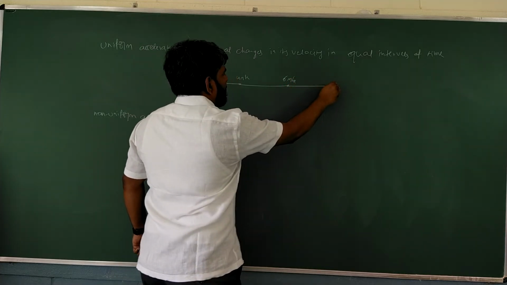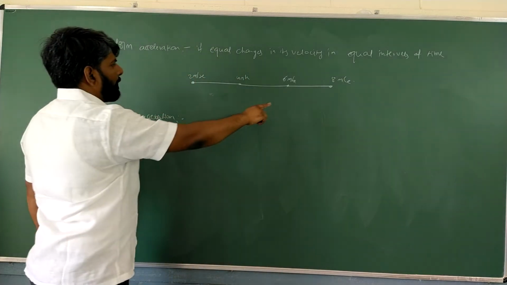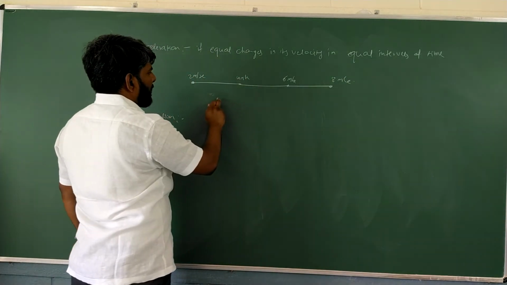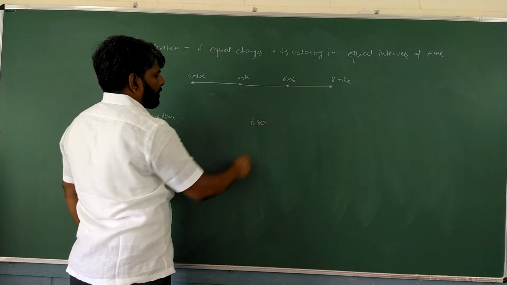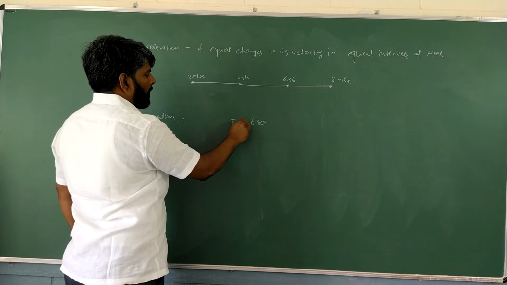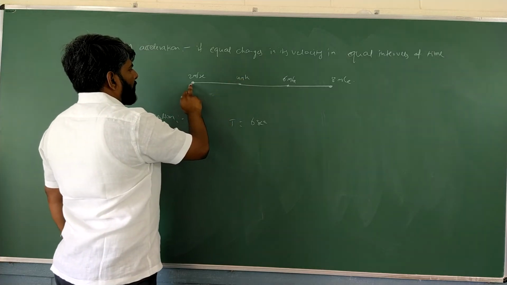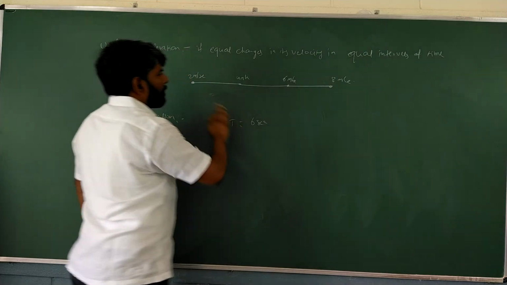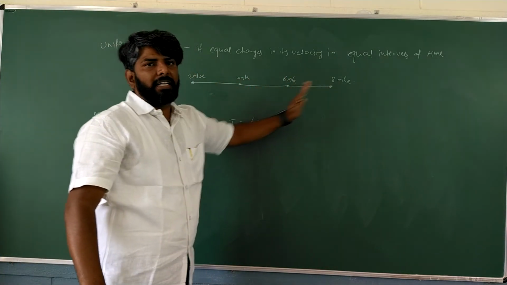After 6 seconds, 8 meters per second. So the total time taken is 6 seconds. Observe here: initially 2, finally 8, but there are 3 intervals: first interval, second interval, third interval.